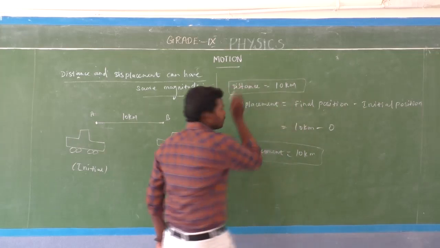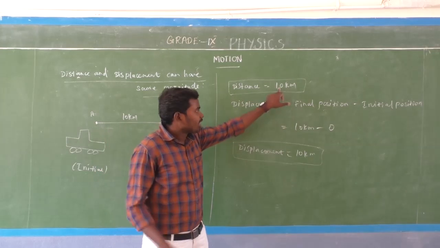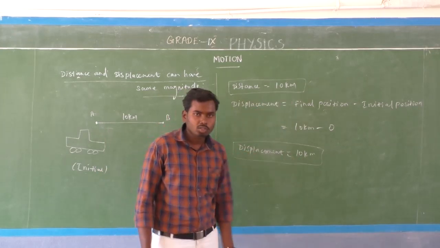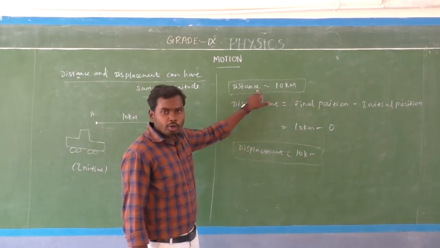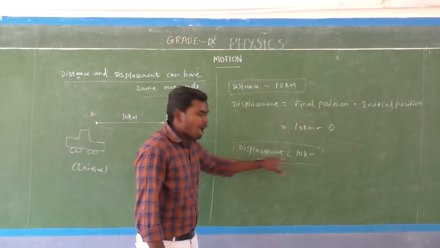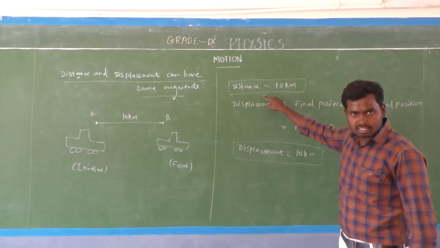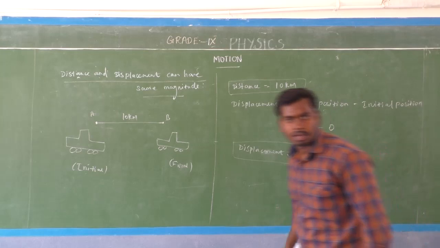So look here, the distance covered by the car is 10 kilometer. Then the displacement of the car is also 10 kilometer. So the magnitude of the distance is equal to the magnitude of the displacement, isn't it?